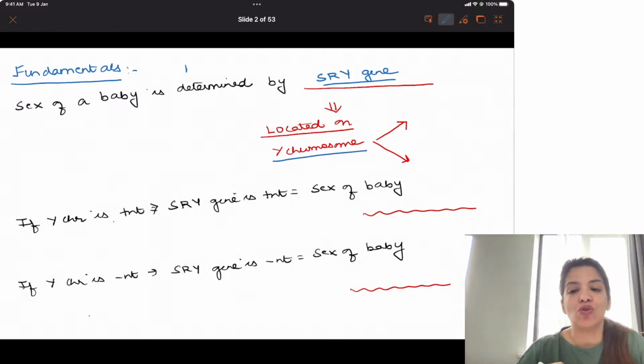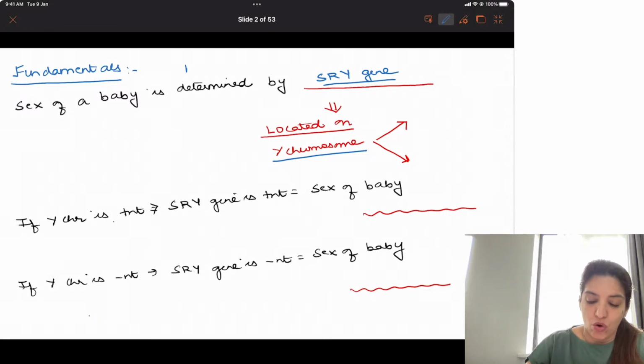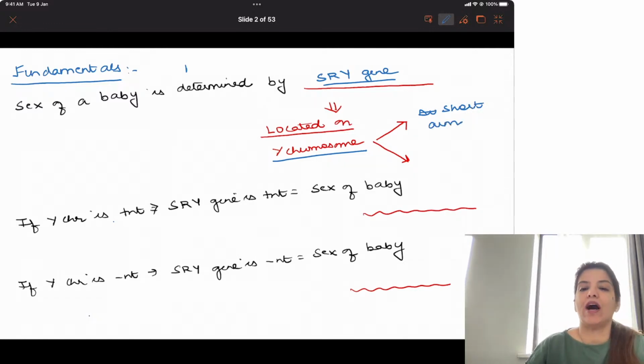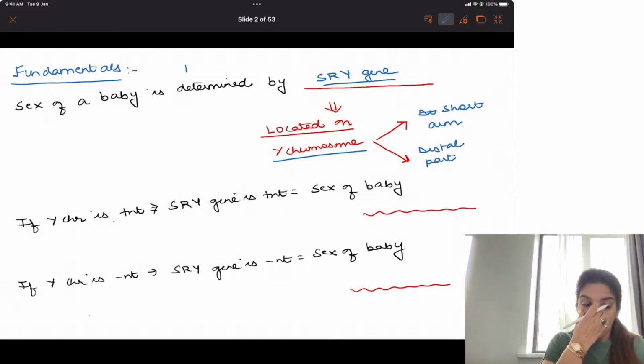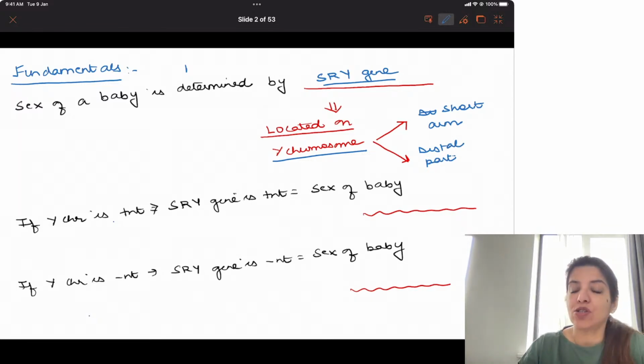But knowing this is not just enough. What you have to know is where it is located on the Y chromosome. It is located on the short arm of Y chromosome, in the distal part of the short arm.